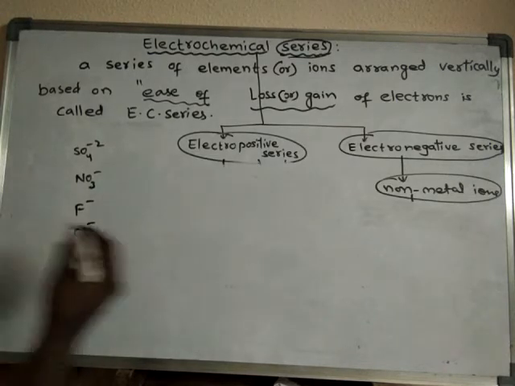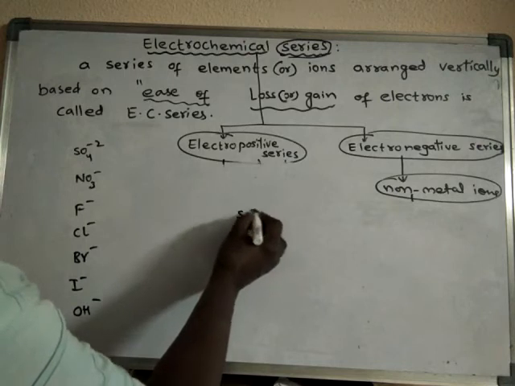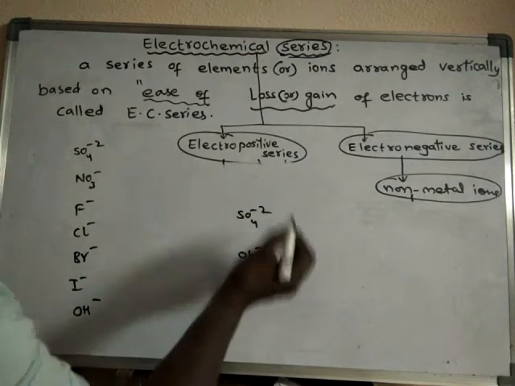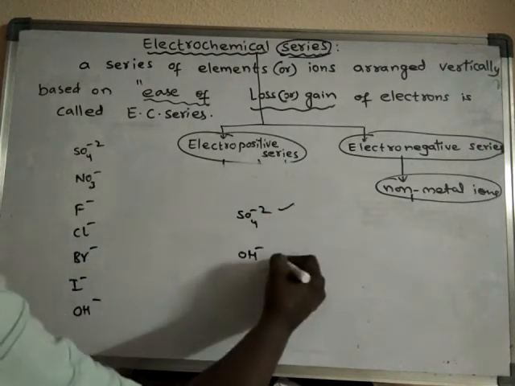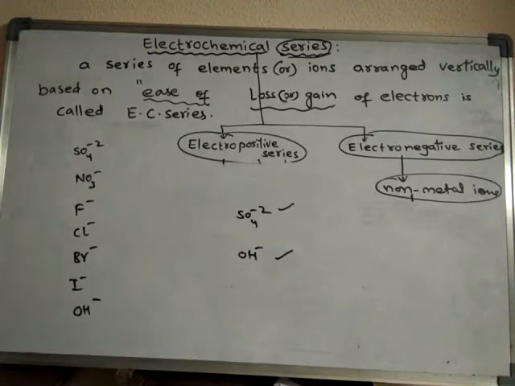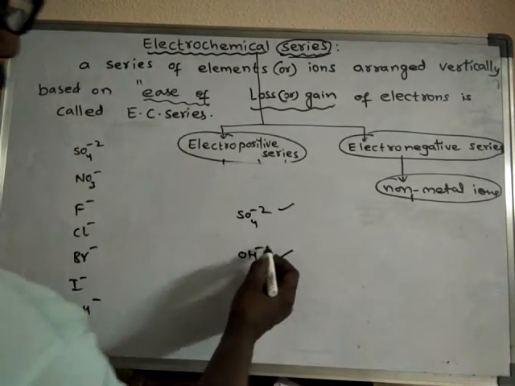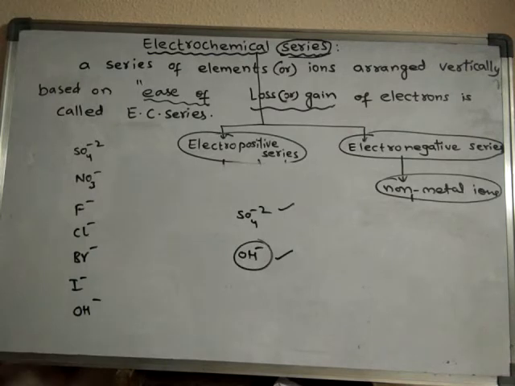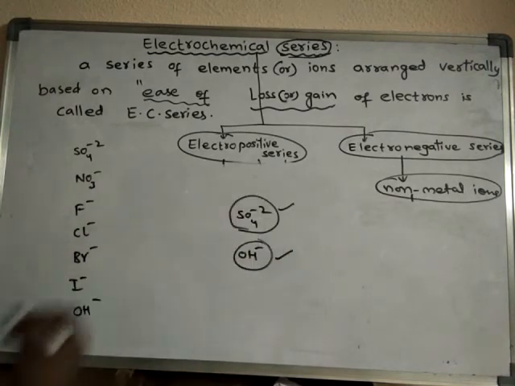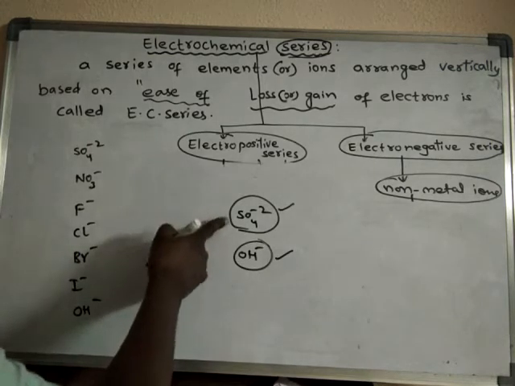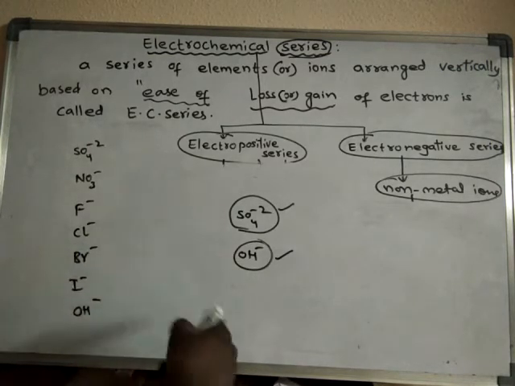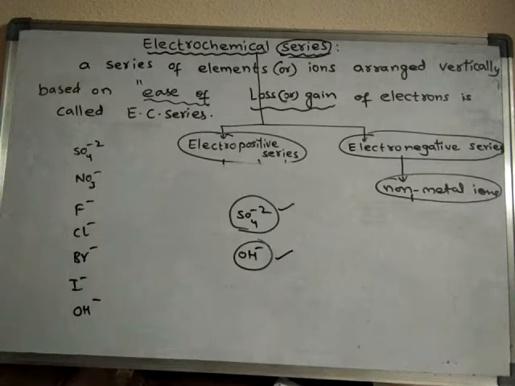For example, if SO4 minus 2 is there and OH minus ion is there, out of these two, which one will lose electrons easily? OH minus ions will lose electrons easily when compared to SO4 minus 2 ions at anode. So generally these are anions. Anions will move towards the anode during the electrolysis.